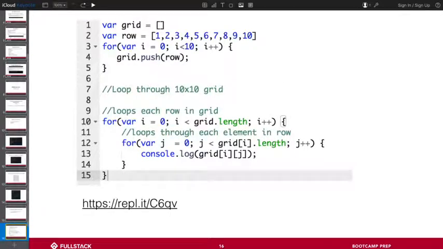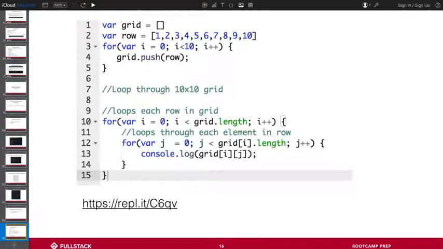Cool. Okay, cool. And then this is very similar to what we just showed you, except this part up here is exactly identical to what we did earlier in terms of creating this grid. And now we're just saying, all right, let's go back through this grid one more time, right? i equals 0, i is less than grid.length.